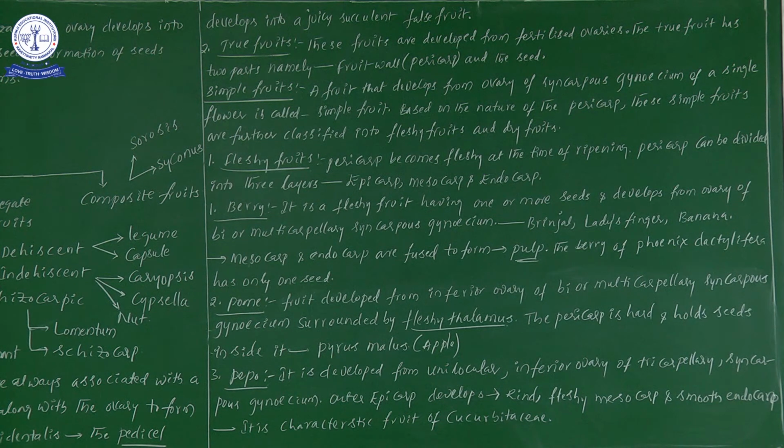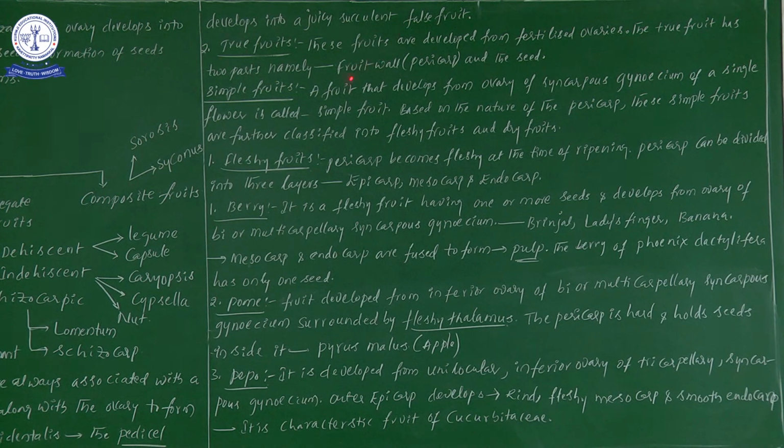Now in true fruits, in simple fruits, fleshy fruits, in the types of fleshy fruits, let us see. So now let us start to learn true fruits. From the true fruits point of view, what are the main important points to be discussed? These fruits are developed from the fertilized ovaries. The true fruit has two parts; suppose you take one true fruit, definitely it can be divided into two parts. So what are those?